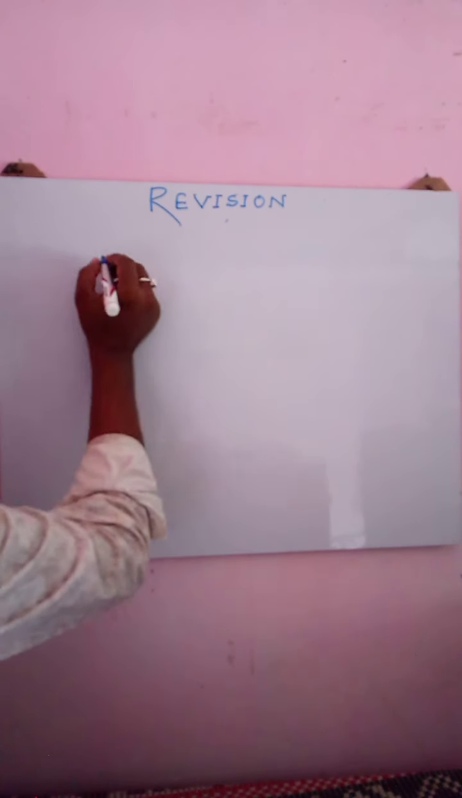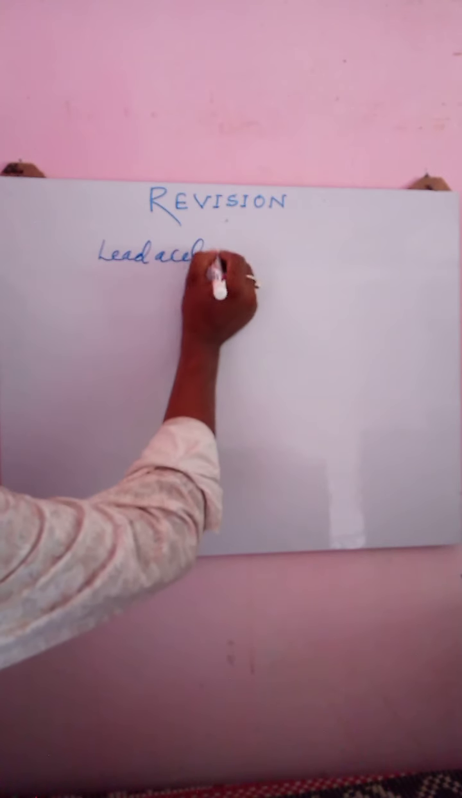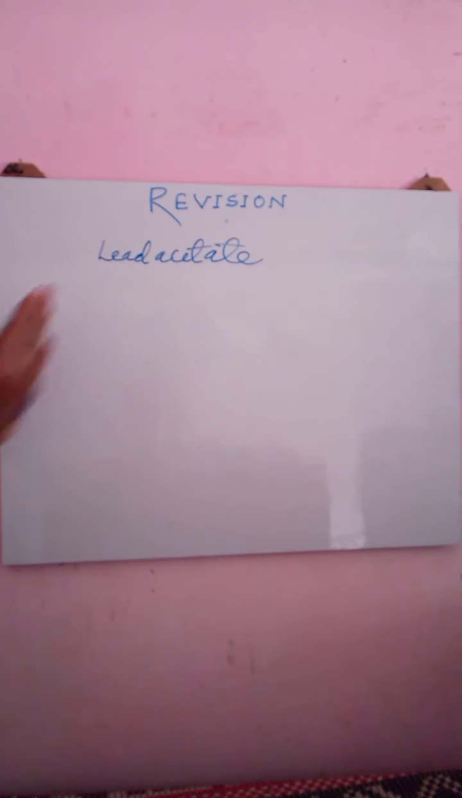Now come to the next chemical formula. One more example, let us consider. Write down the chemical formula of lead acetate. Remember my statement: chemical formula is hidden in the chemical name. So what is the chemical name? Lead acetate. It means it consists of lead ion and acetate radical.